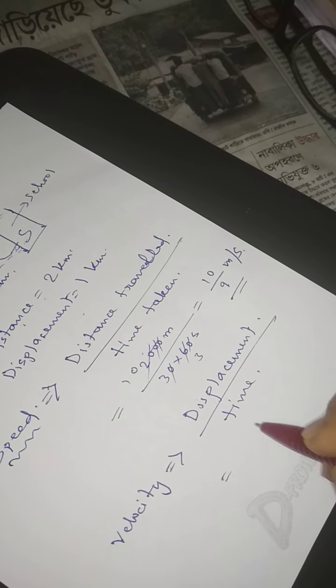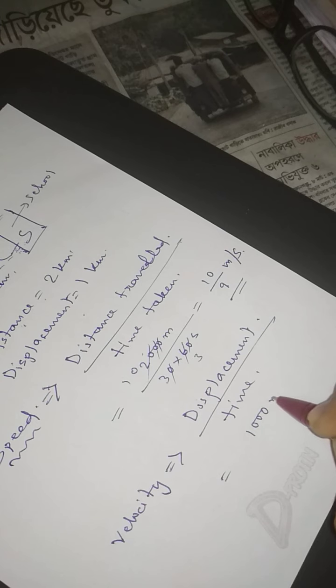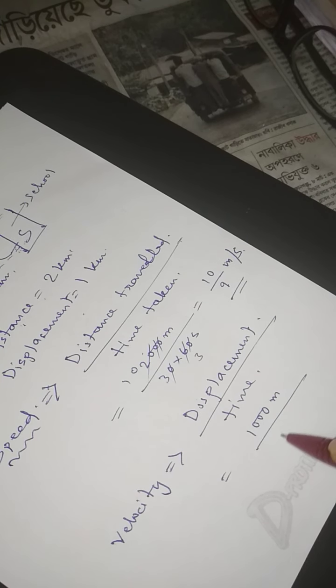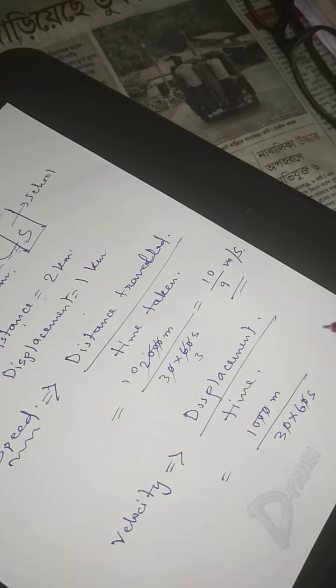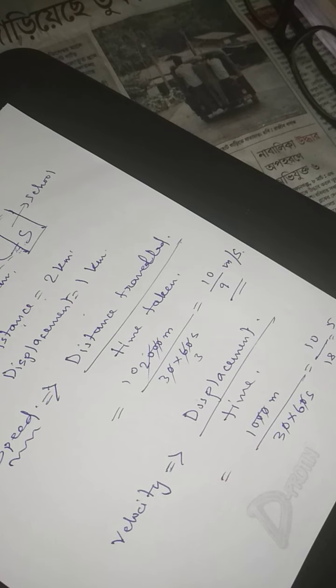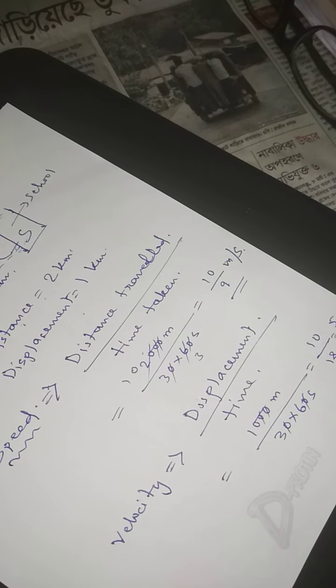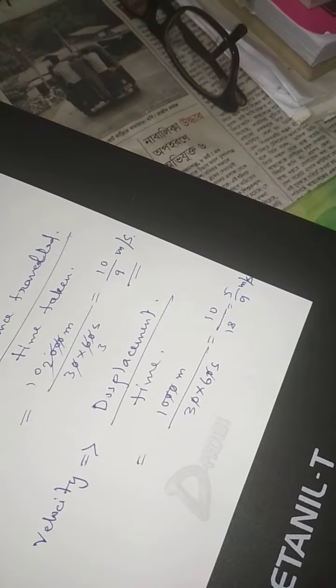So displacement is 1 kilometer, that means we can say 1000 meter, and time taken 30 minutes, 30 into 60 seconds. Again cut, it will be 10 by 18, that is 5 by 9 meter per second. So here speed is 5 by 9 meter per second.